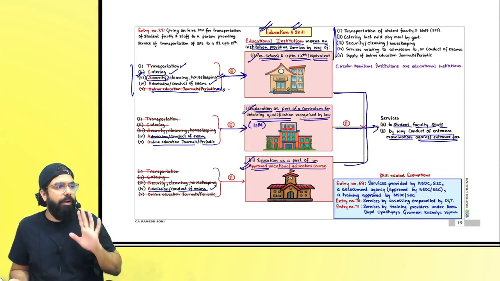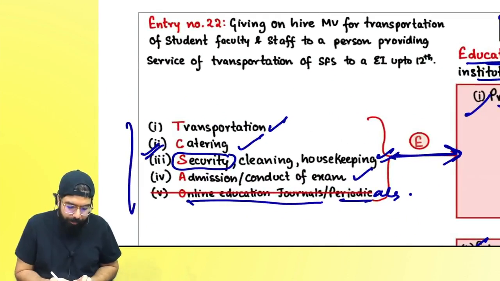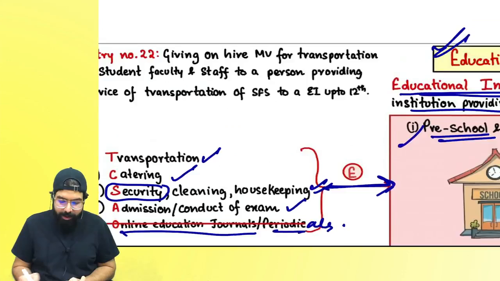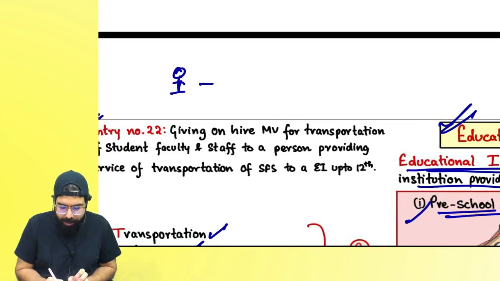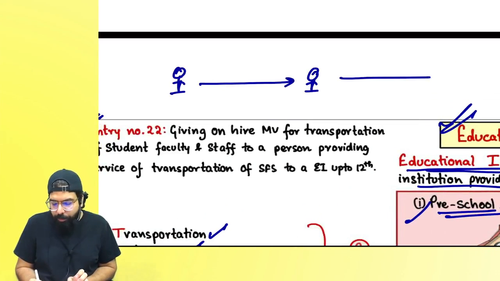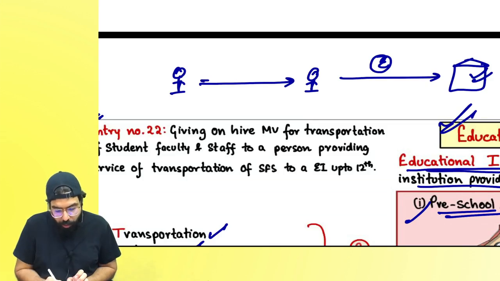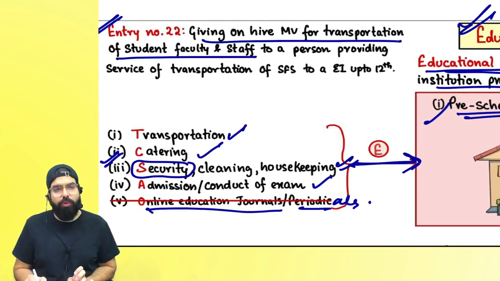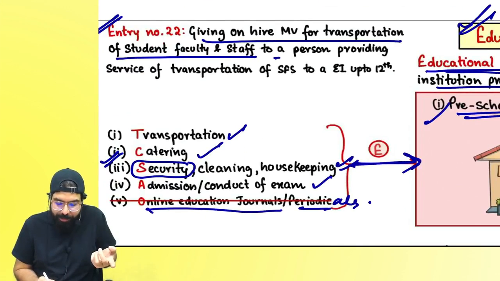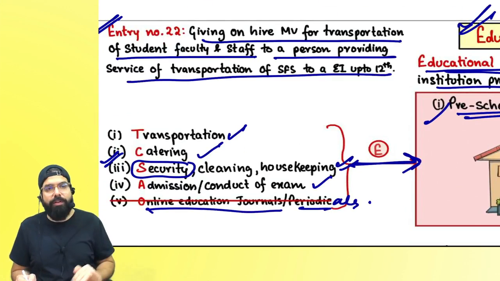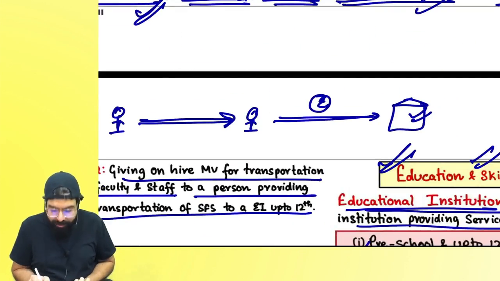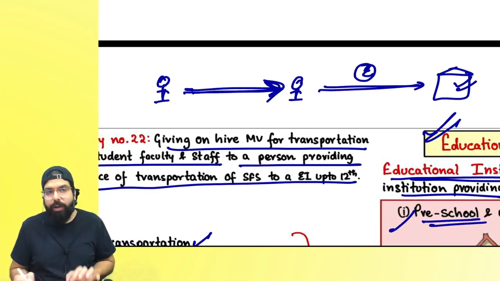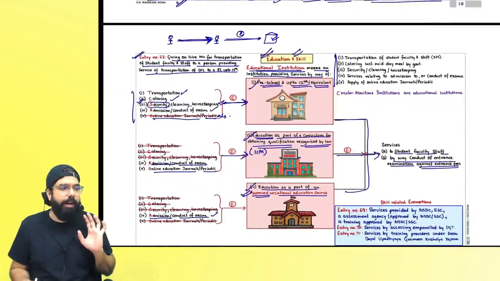Now if you see over here, there is one more entry which says, supposing you provide a motor vehicle to a person and he is providing transportation of students, faculty and staff to an educational institution up to 12, his services are exempt. So you giving your motor vehicle to a person who is doing transportation of students, faculty and staff, he is basically giving the motor vehicle to whom? The educational institution up to 12, because his services are exempt. You giving the motor vehicle to him is also exempted, right everyone?